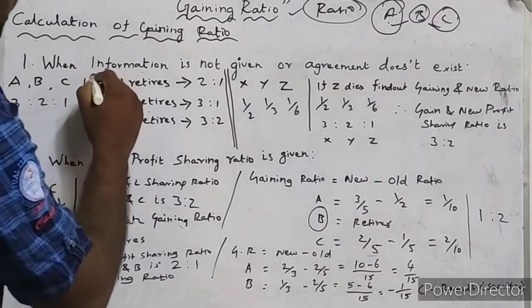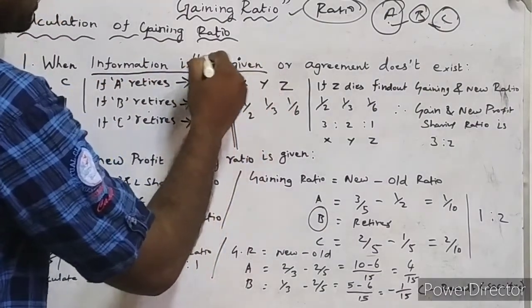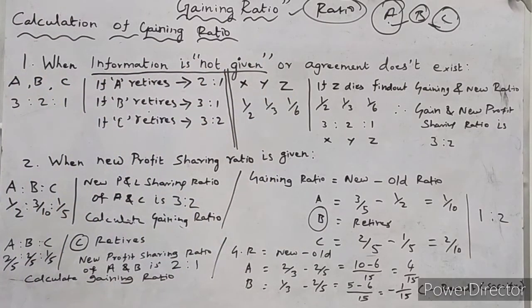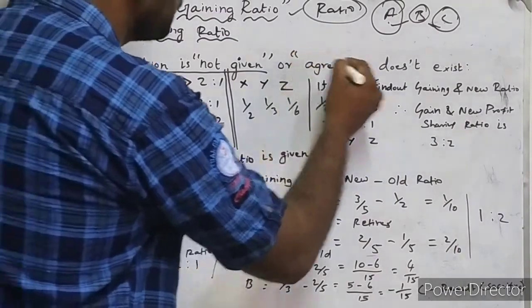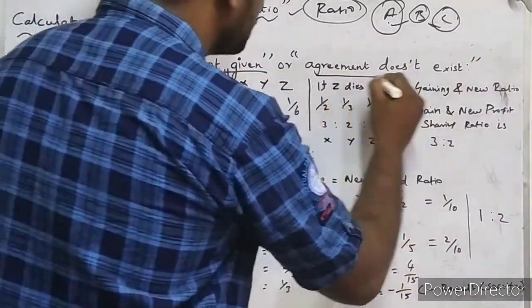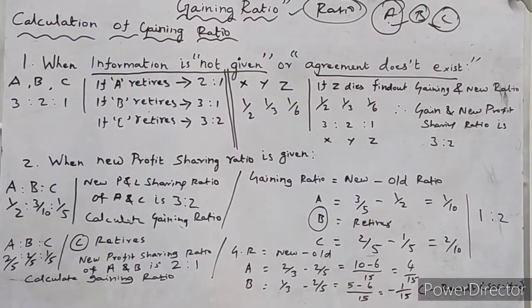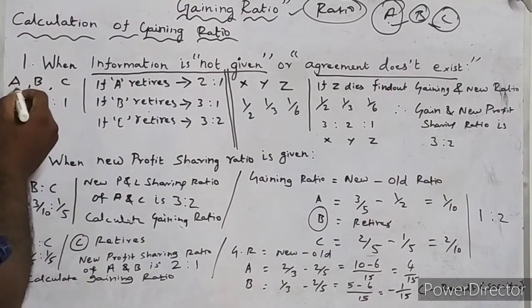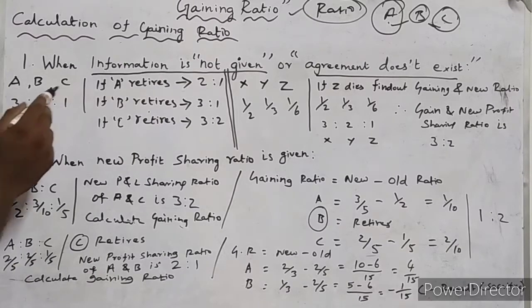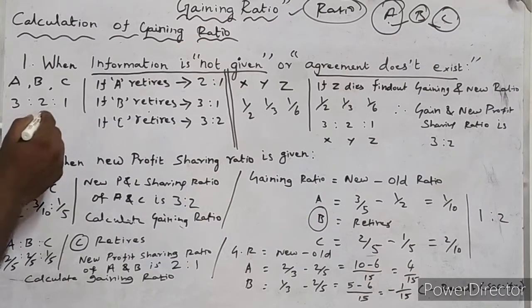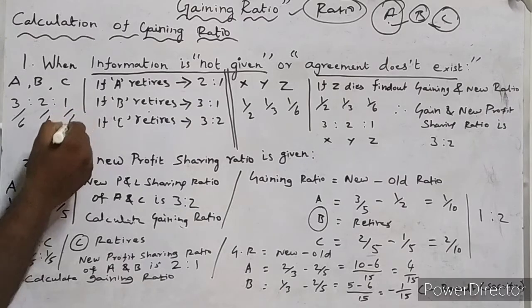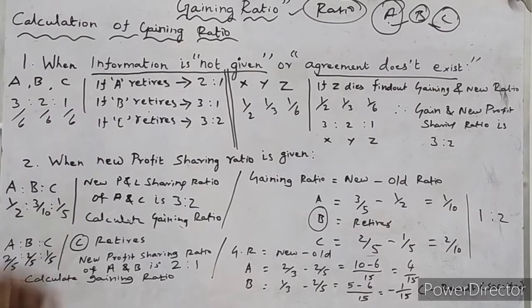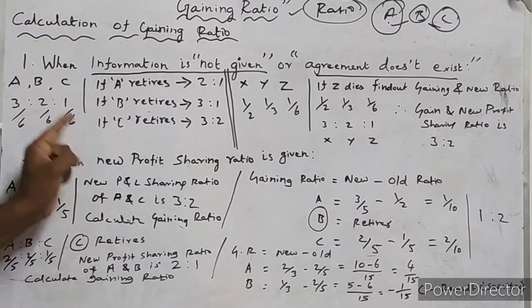So when information is not given, no information, and the agreement also doesn't exist, no agreement related to new profit and loss sharing ratio, look at this problem. A, B, C are partners in a firm. They are sharing profit and losses in the ratio of 3:2:1. We can write like this: 3/6, 2/6, 1/6, isn't it? So A, B, C are partners with profit and loss sharing ratios 3/6, 2/6, 1/6.